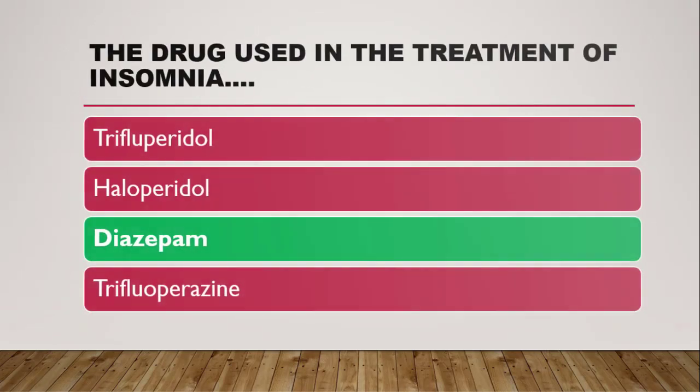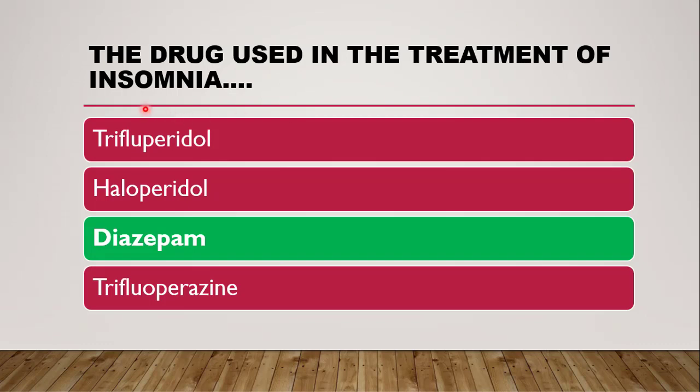Next question, the drug used in the treatment of insomnia. Insomnia is lack of sleep at night time. So the drug used is diazepam. The correct answer is diazepam. Diazepam is very important from the exam point of view. Haloperidol is also very important. So the focus is basically on the uses, brand name, structure, and every aspect of diazepam.